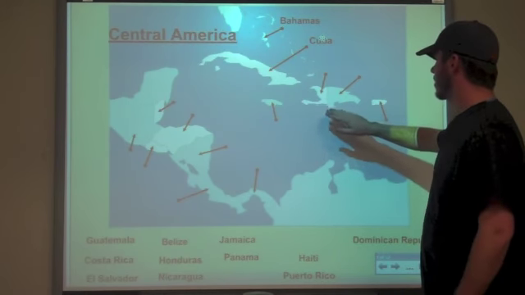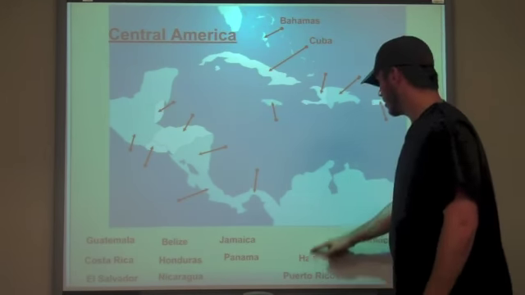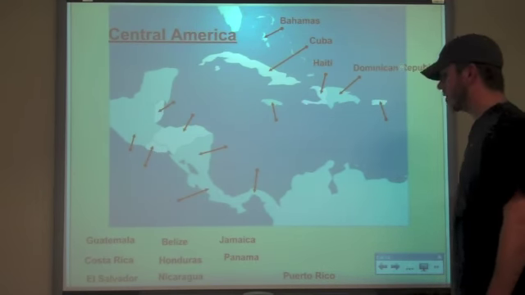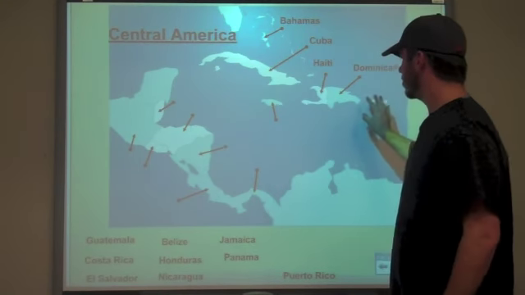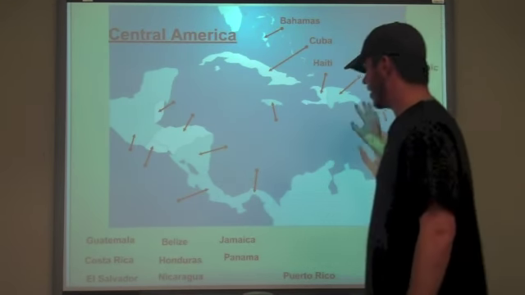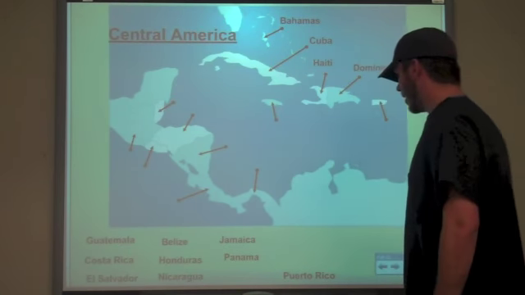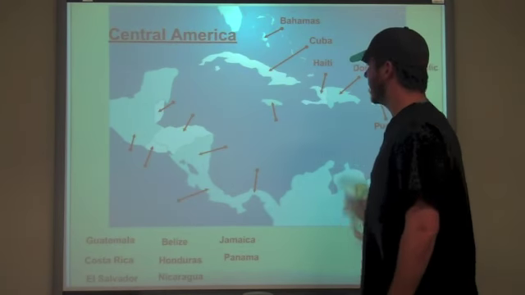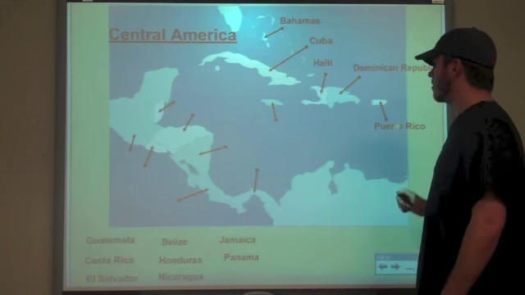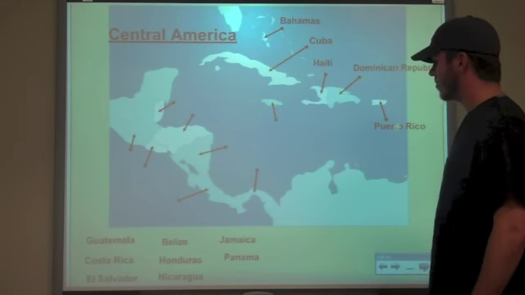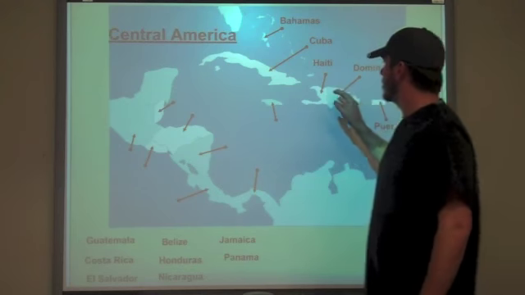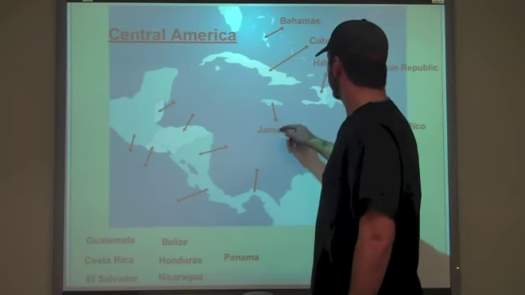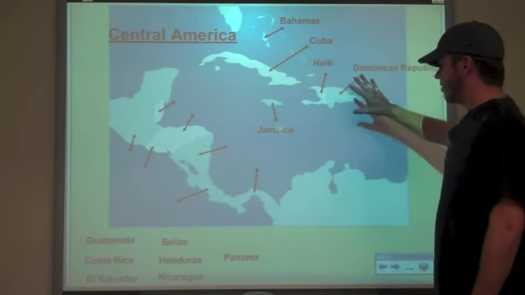Here, I know it looks weird, it's actually two separate countries on one island. The left side of it is Haiti, and the right side of it is the Dominican Republic. Just to the east of Haiti and Dominican Republic we have Puerto Rico, which is actually a U.S. territory right now, and they're petitioning to be a state, which I doubt happens, but that's Puerto Rico. Directly to the west of Haiti and Dominican Republic, we have Jamaica. That's it for the Caribbean islands.